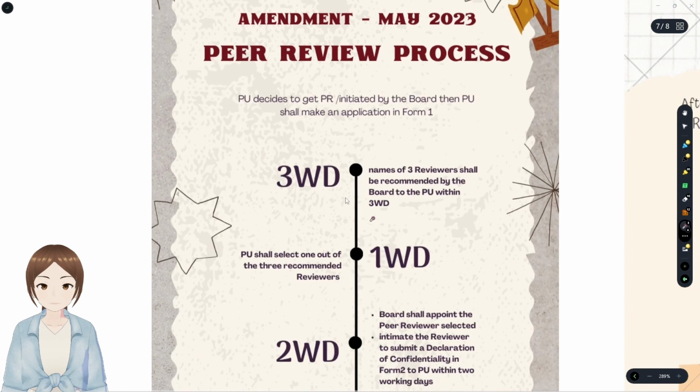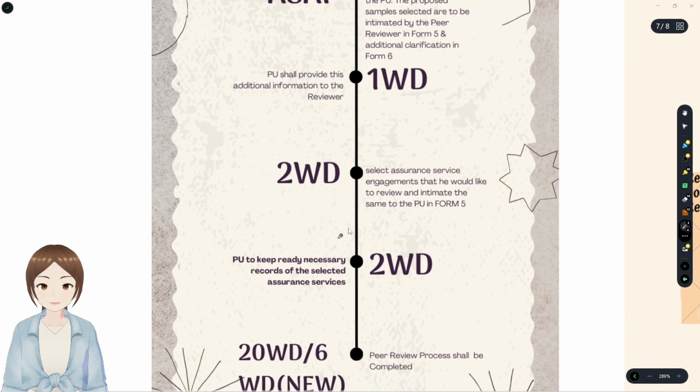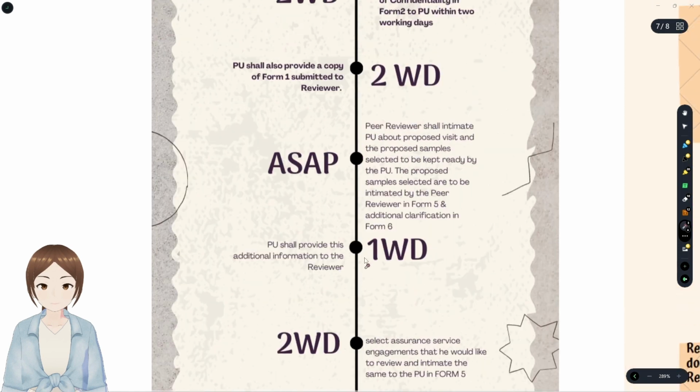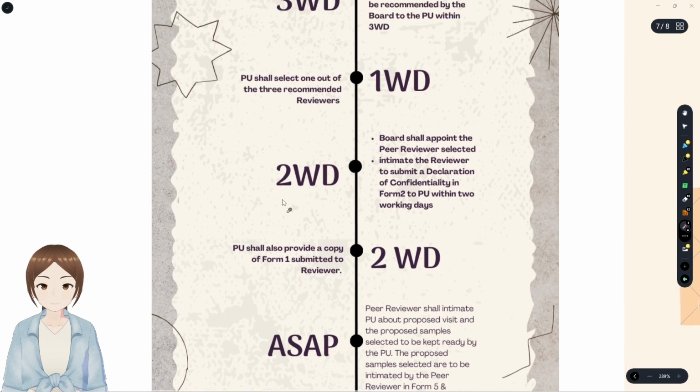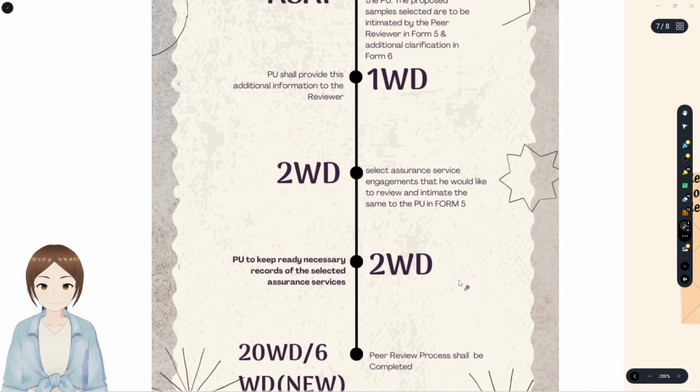First, Form 1 is submitted. Then within 3 working days, names of 3 reviewers were given. Then within 1 working day, select one. And see, all that is one only. Except for additional information, all that time limits were 2 working days only.